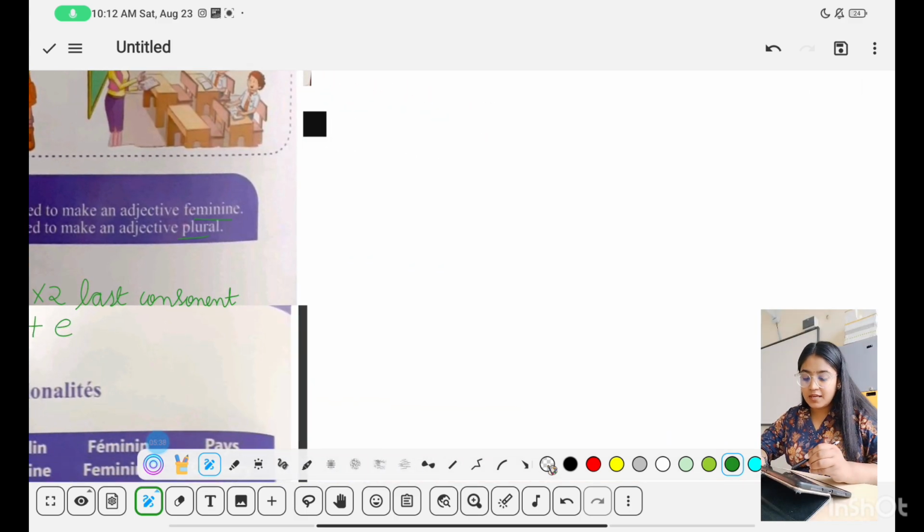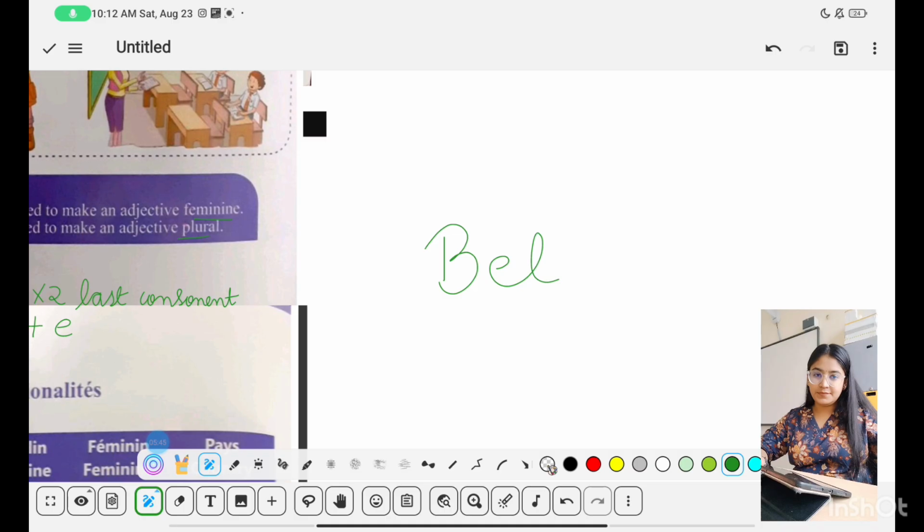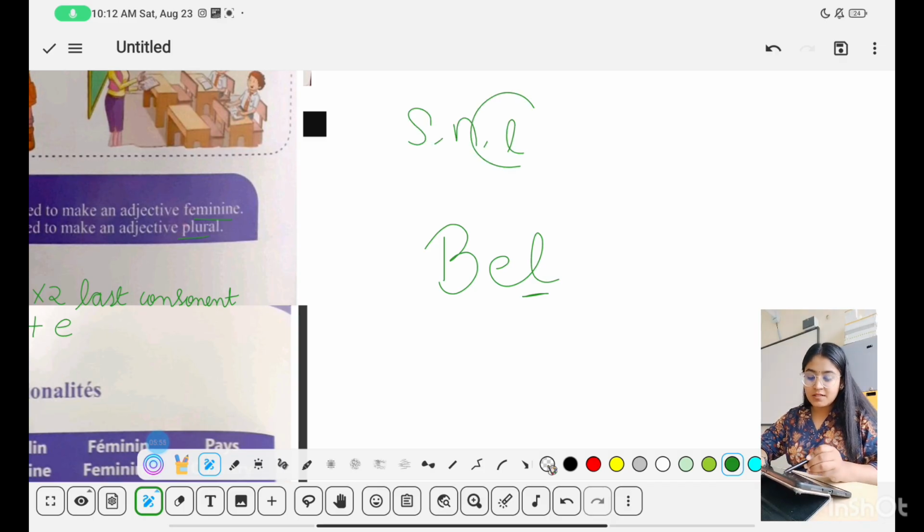Suppose I am writing belle, which means beautiful. Now, L is the last consonant and I told you words which are ending with S, N or L. So belle is ending with L. To make this feminine, I cannot just put an E, because it's a rule.